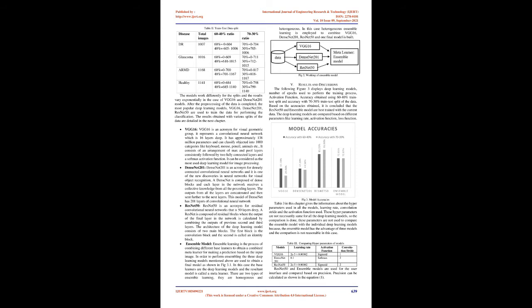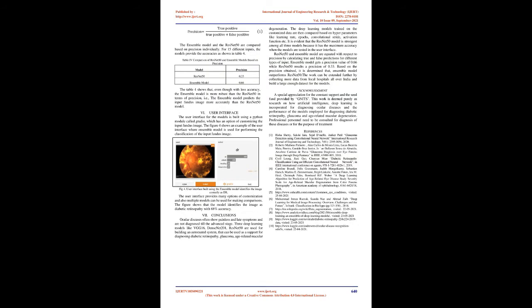Ensemble model. Ensemble learning is the process of combining different base learners to obtain a combined meta-learner for making a prediction based on the input image. In order to perform ensembling, the three deep learning models mentioned above are used to obtain a final model as shown in Fig 3.1. In this case the base learners are the deep learning models and the resultant model is called a meta-learner. There are two types of ensemble learning, homogeneous and heterogeneous. In this case heterogeneous ensemble learning is employed to combine VGG16, DenseNet201, ResNet50, and one final model is built.